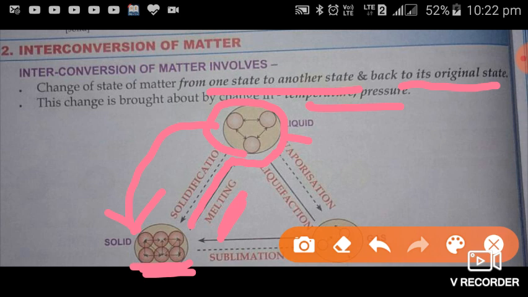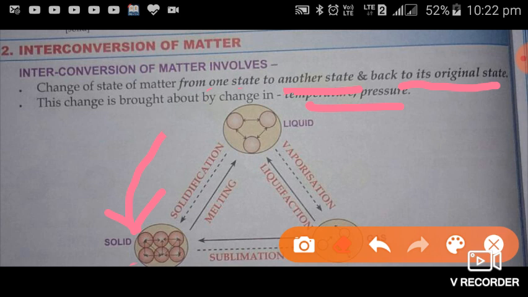Again, there is one more change, that is when any liquid is further heated, means more heat or energy is given to that liquid, then that will change into vapor form or gaseous state.